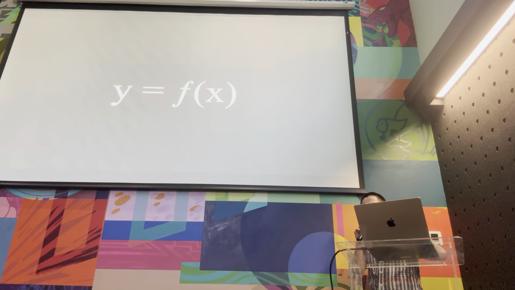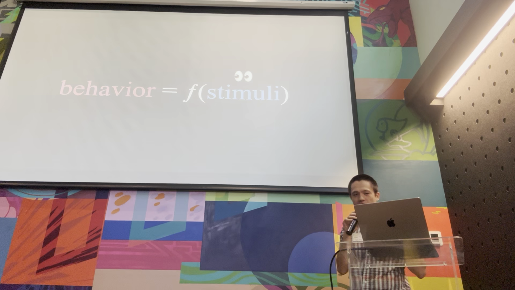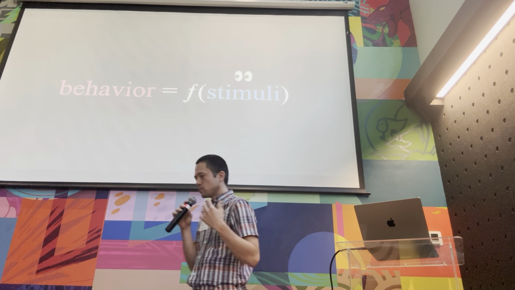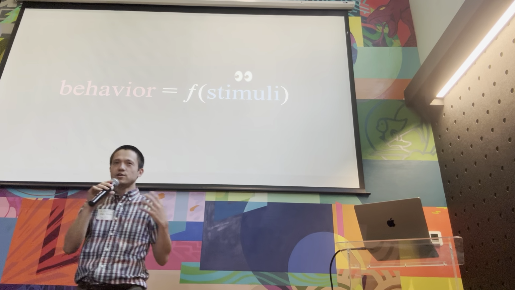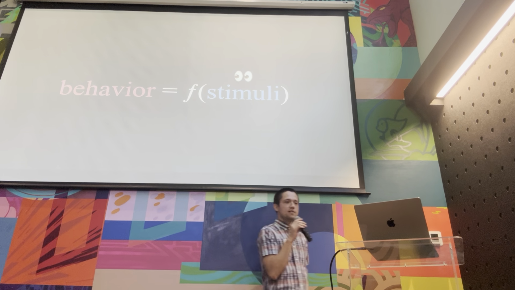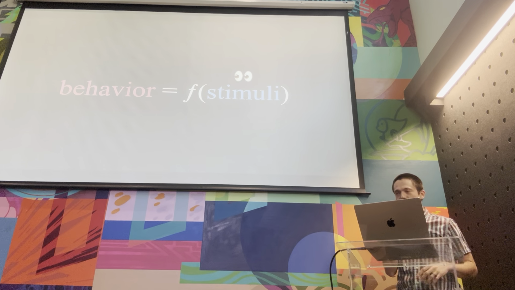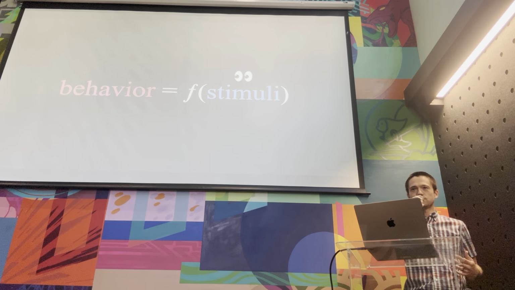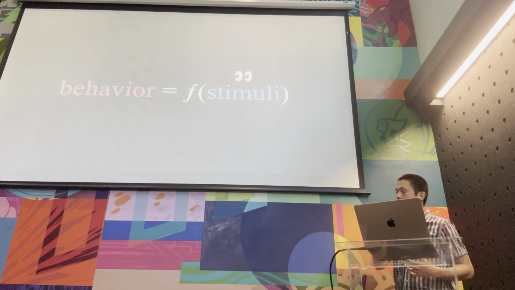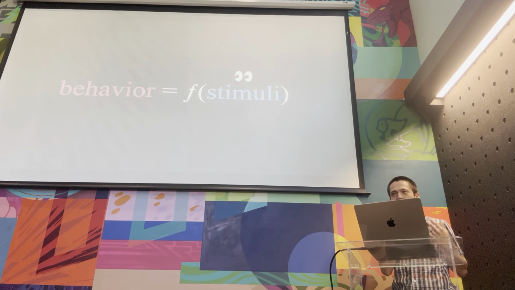So I think of myself, and I think of human beings, like a function with inputs and outputs. If we think about ourselves, everything we do in our life is a behavior, which is a function of the stimuli in our environment. I see a situation, I see a podium, I see a microphone, I know I lift it to my face. Except it's not that simple, right? What am I missing here?